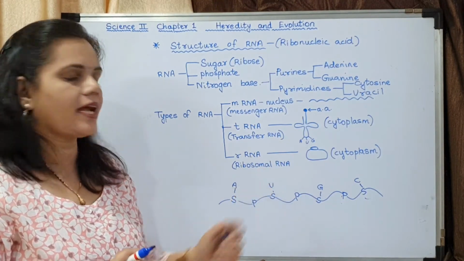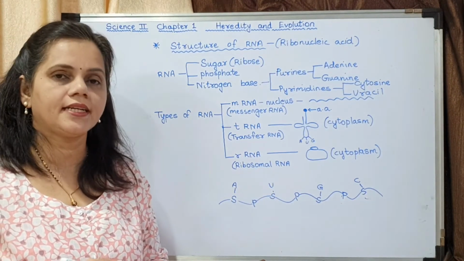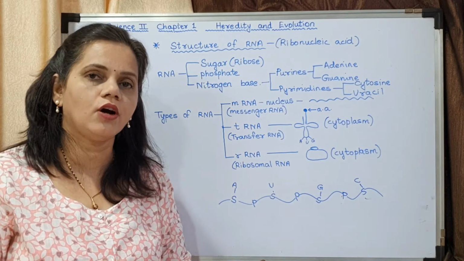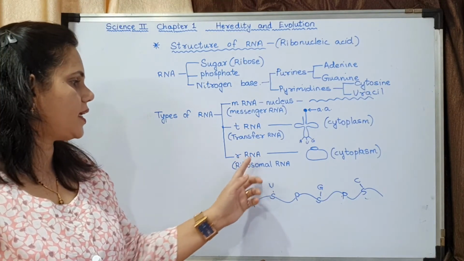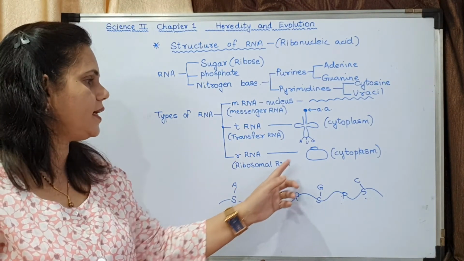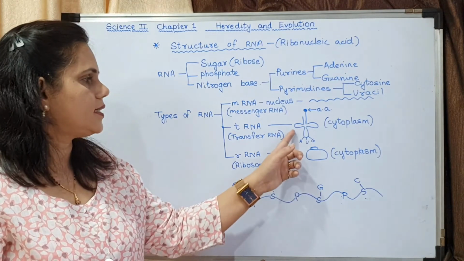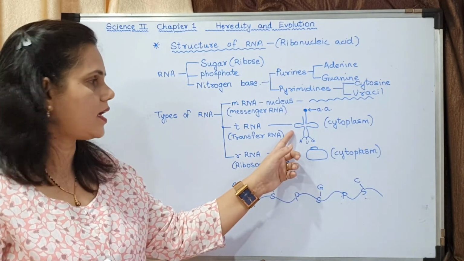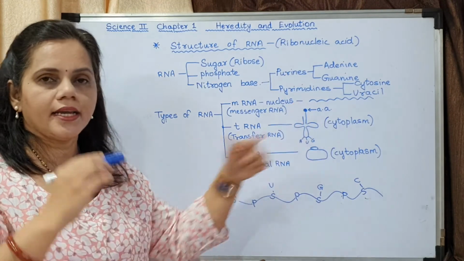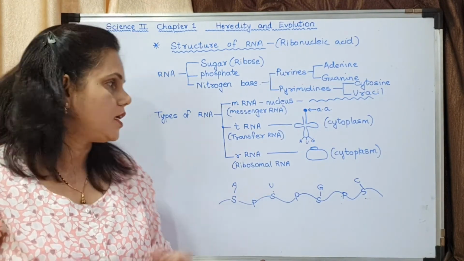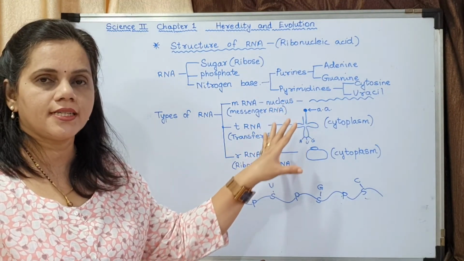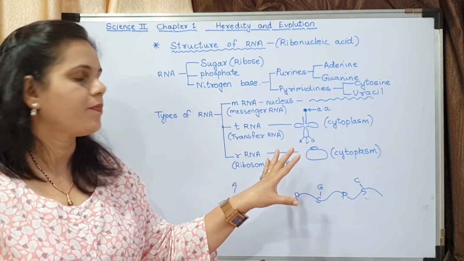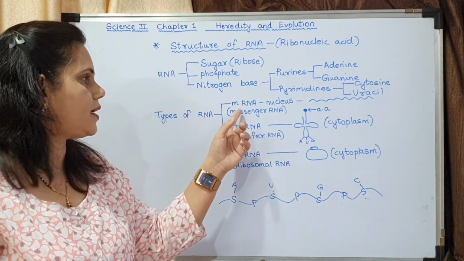And the next is ribosomal RNA, which is exactly responsible for the synthesis of proteins. So rRNA is ribosomal RNA. It looks like this. This is the structure of transfer RNA, and mRNA is a straight strand. That is very important for you to understand the structures. Understood?